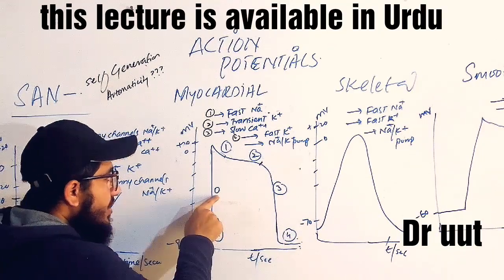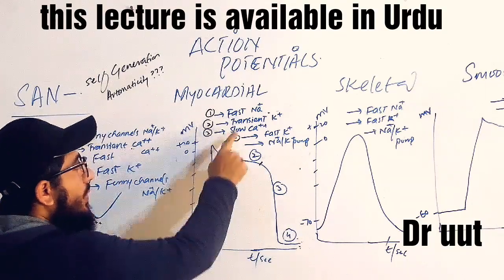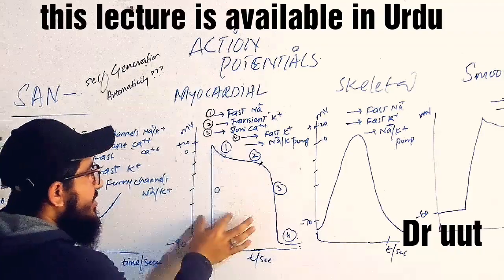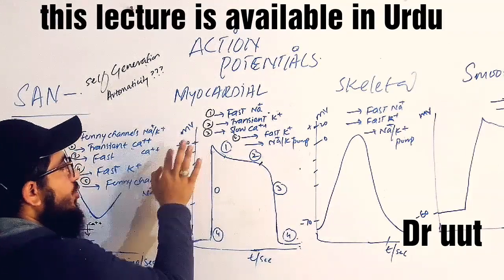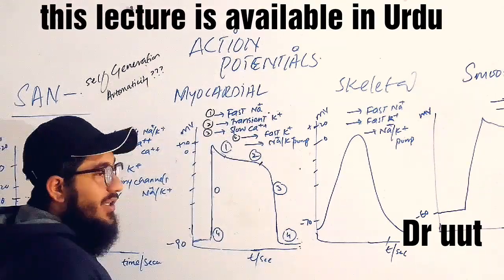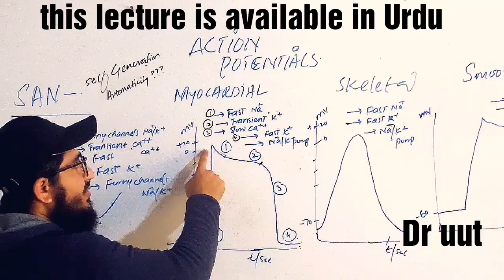In phase 0, there will be the opening of the fast sodium channel, which will cause depolarization, and the cell will shoot up towards positive 20. And then the sodium channel will lose its strength, meaning it will close.